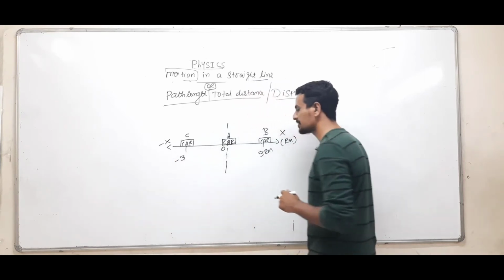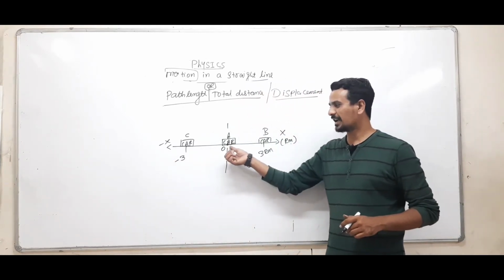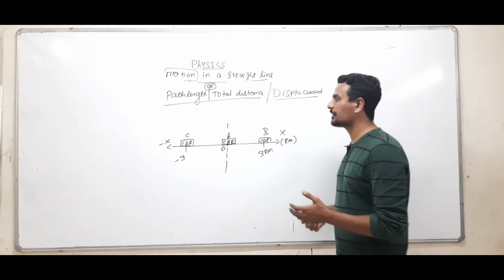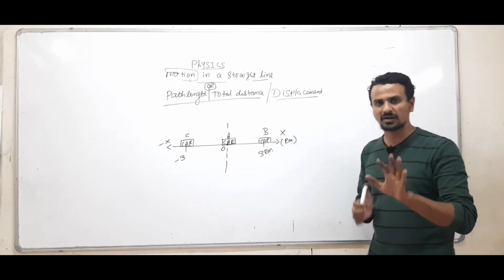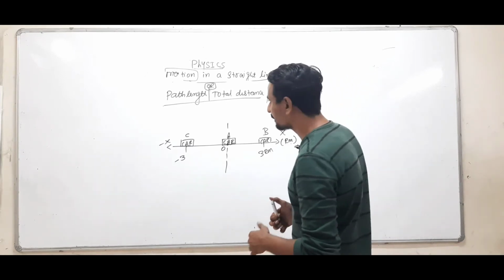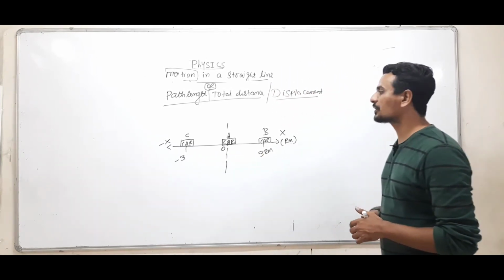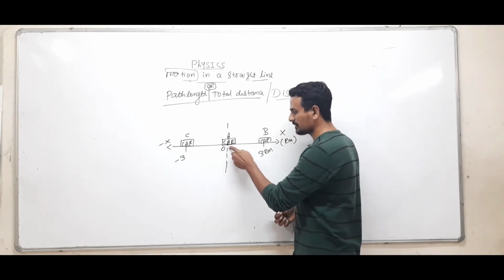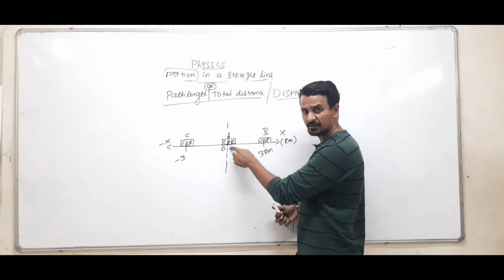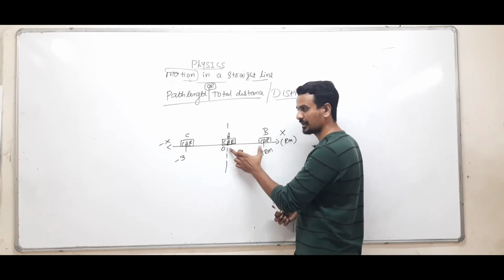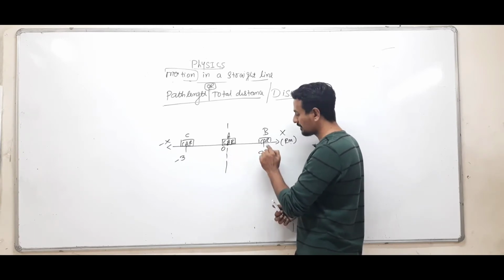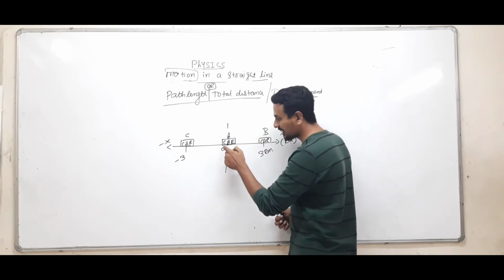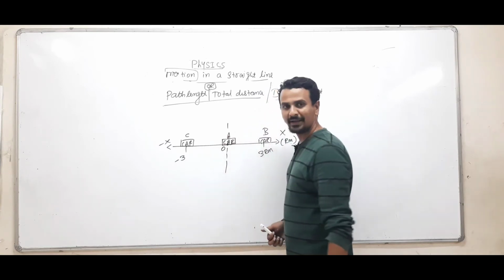It is not flying, make sure. It is moving from A to B and then from B to C. So if I am asked to calculate the path length or total distance, which mean the same, I just have to add up. First, the car is at point A, moving to B, which is 3 kilometers. So this will be 3. Then from B to A, again 3. So total is 6. And then again from 0 to minus 3.